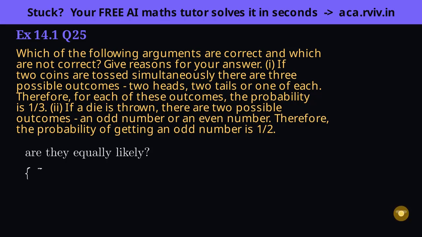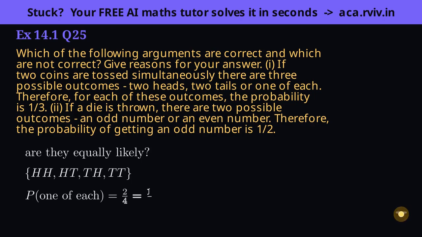Part 1. 2 coins. The real equally likely outcomes are the 4 ordered pairs, HH, HT, TH, TT, not 3. The argument's list of 2 heads, 2 tails, 1 of each quietly merges 2 different pairs into one. See the merge, 1 of each actually covers both HT and TH, so it's 2 of the 4 outcomes, probability 2/4, a half, not 1/3. Because the 3 listed cases aren't equally likely, the whole argument fails.